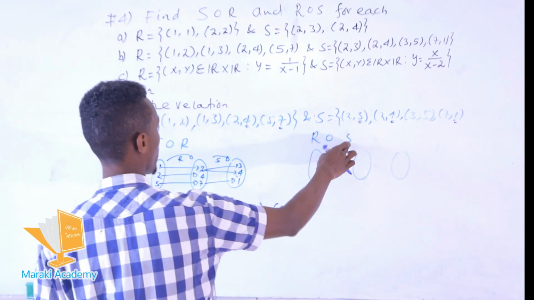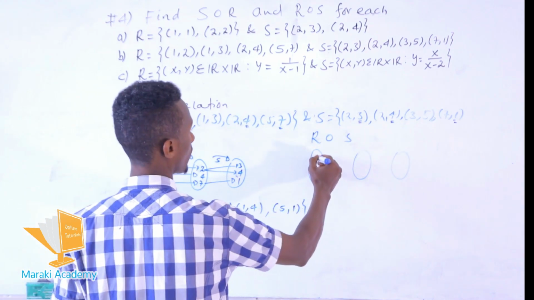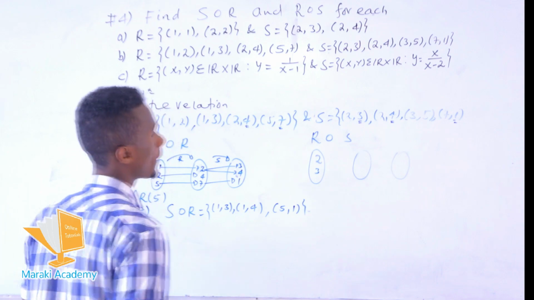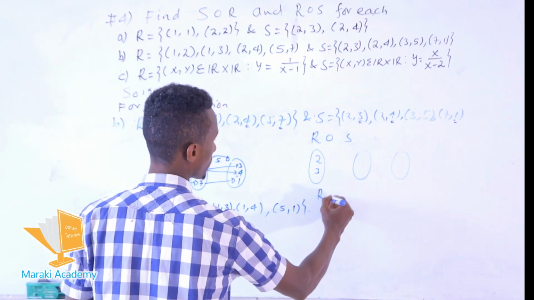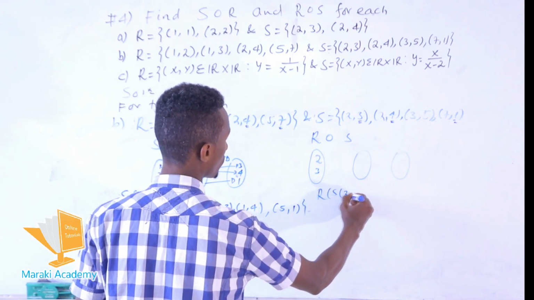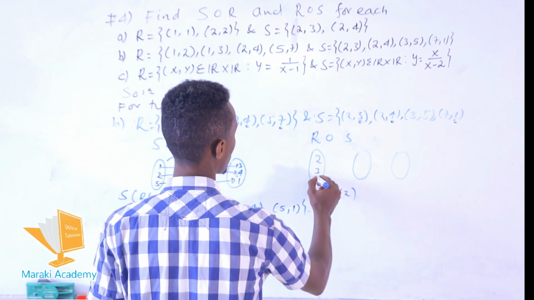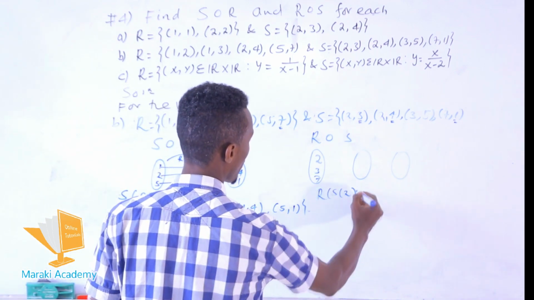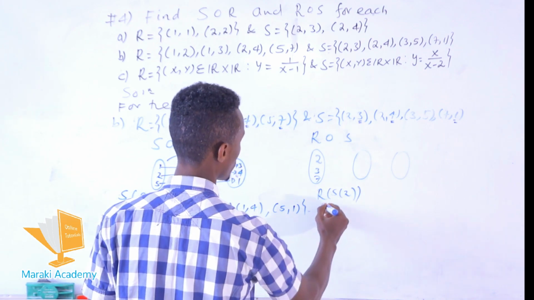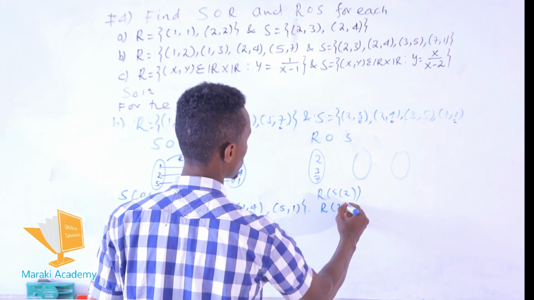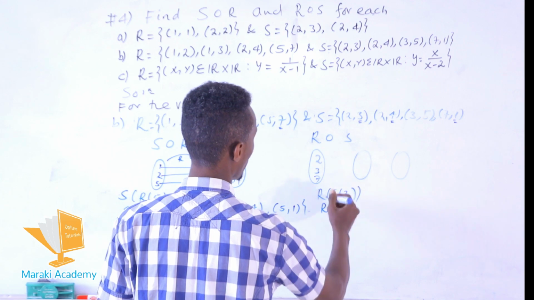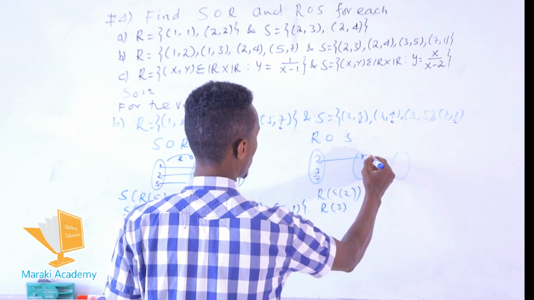What about the composition in S? We have 2 and 3. Okay, so R at point S at point 2, what are the values? 2 and it's also 7. Okay, R at point S at point 2, R at point 3, no? These values. So 2 is mapping to 3.